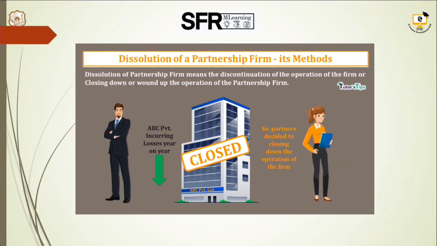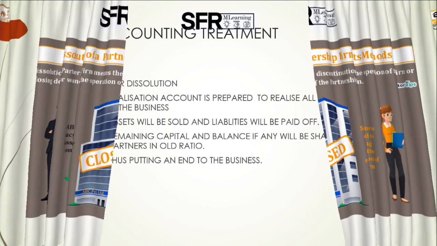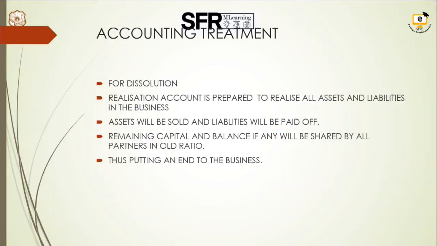If they have been doing business for a long time and are incurring continuous loss, the partners will decide among themselves to close their business. That is called dissolution of partnership. For dissolution also there is some accounting treatment. We have to prepare a separate account called realization account.